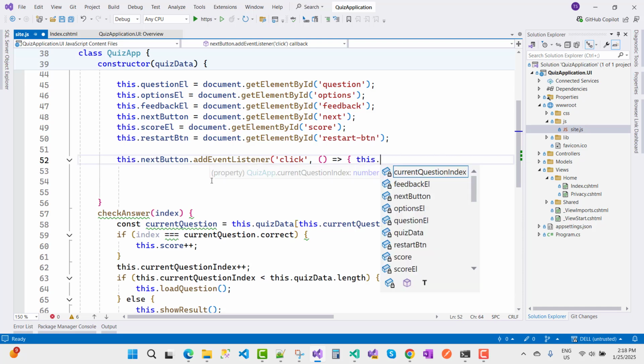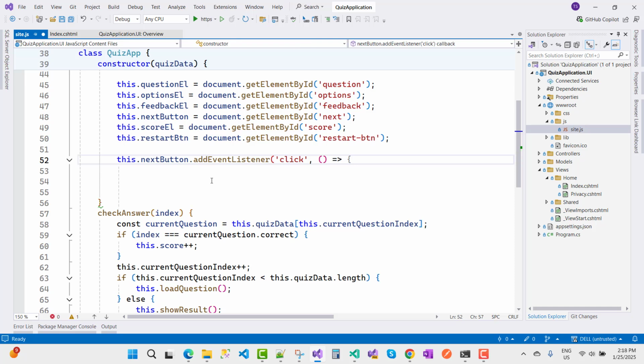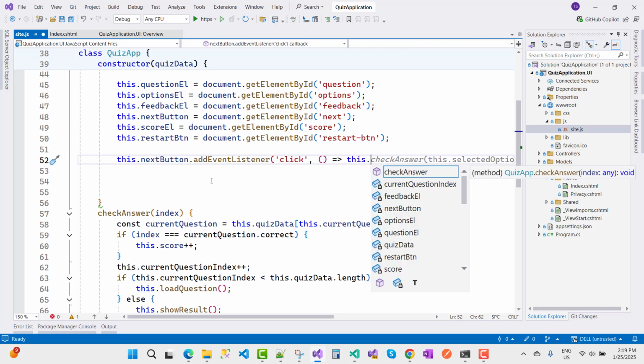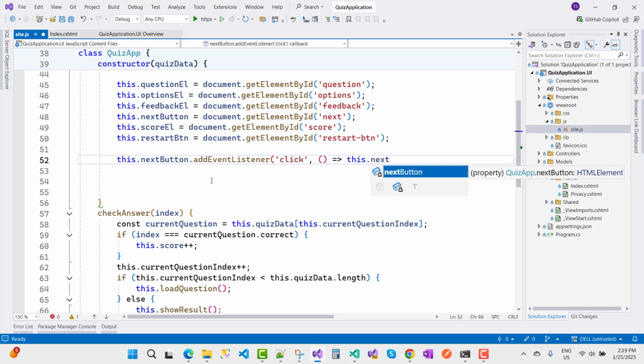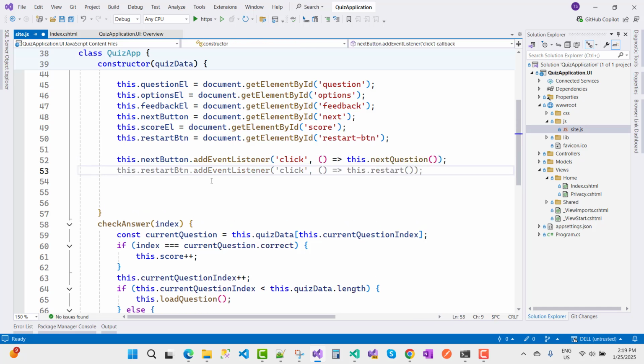So this.nextQuestion, I want to use this function first. Next question, I want to load it, and restartButton.addEventListener, that is this.restartQuiz.